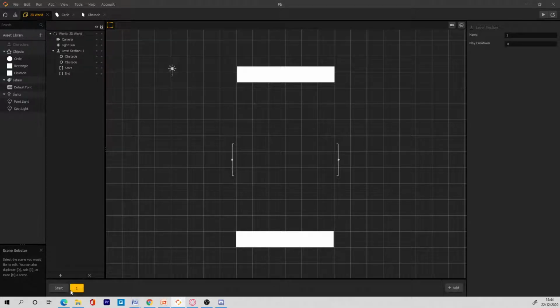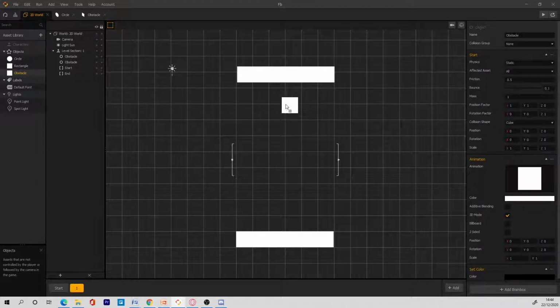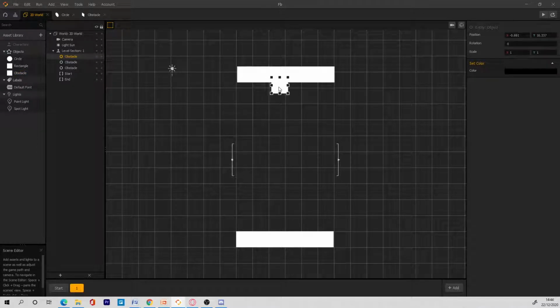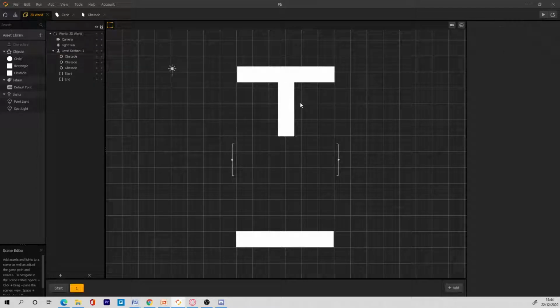In the second scene, I'm going to drag in another obstacle, and then I can make it longer like this. You can put this here in the middle, and then we can duplicate this one, and instead of having this up here, we can have it down here.